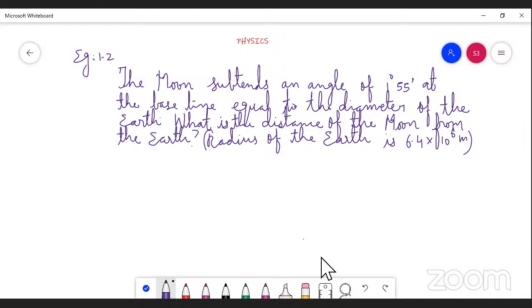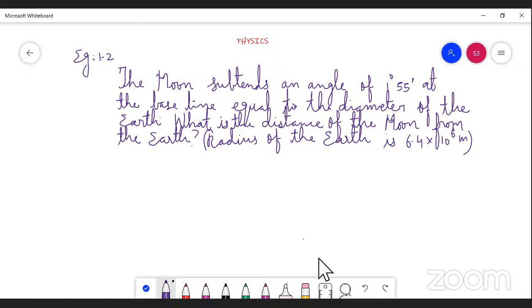Okay. So now we should read the question. Before solving the problem, we should read the question clearly two or more than two times. Why? Because then only we are able to gather the data. Then, based on the data, we can select the formulas. And we should draw the diagram according to this question for our convenience, for our understanding. That's also very, very important. So let us start to read this question.